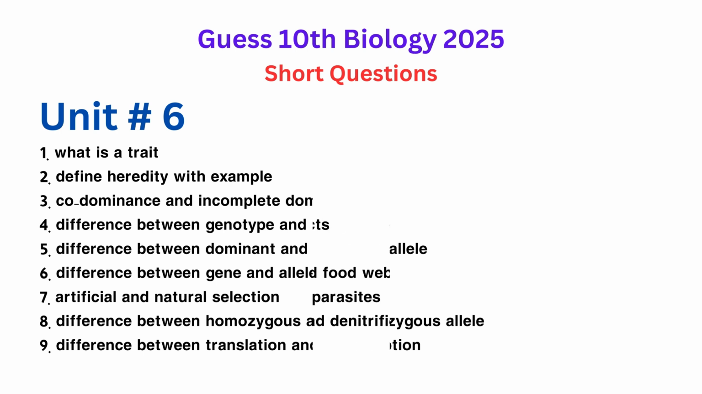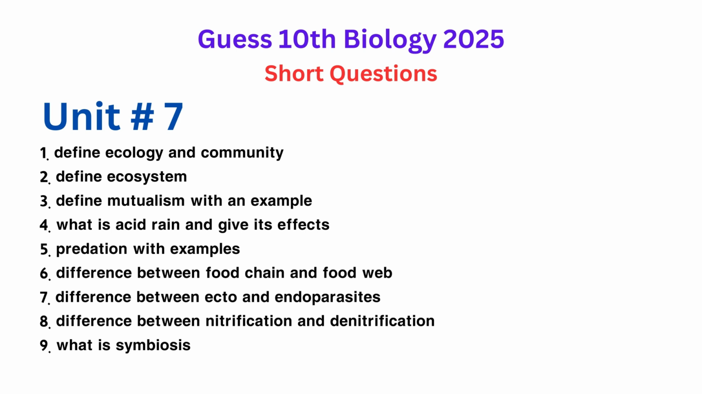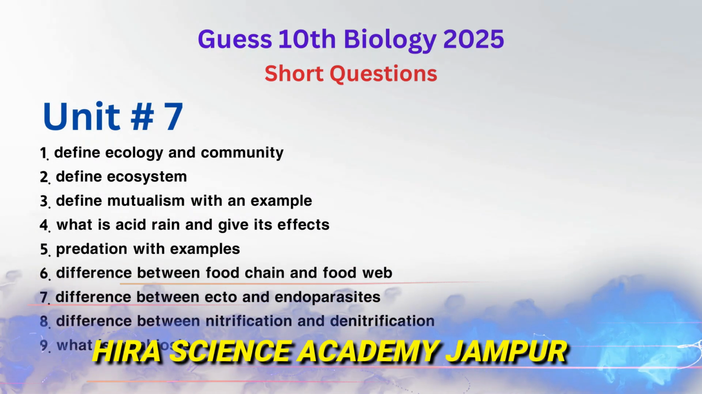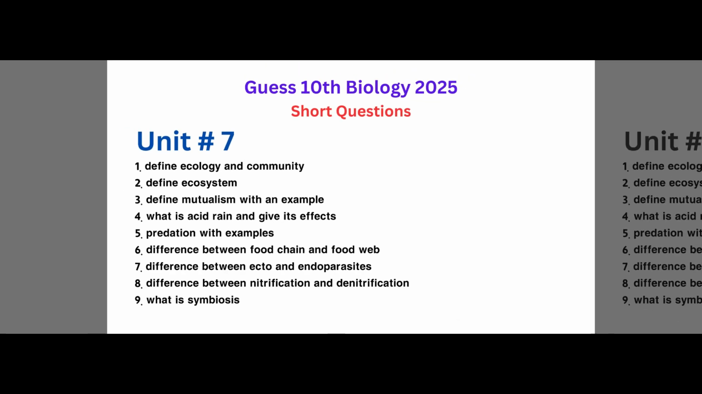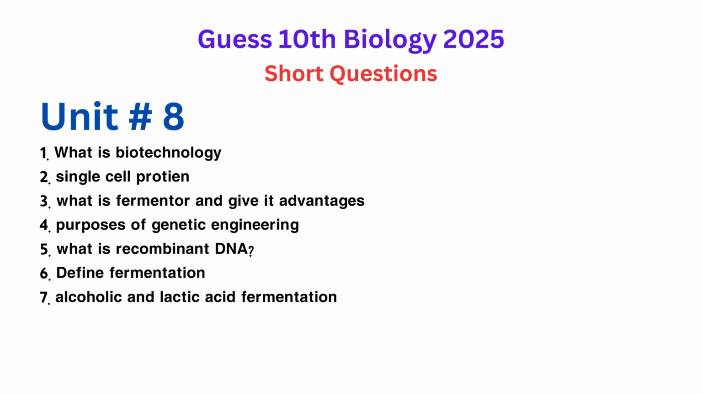Unit 7, Ecology. 1. Define ecology and community. 2. Define ecosystem. 3. Define mutualism with an example. 4. What is acid rain and give its effects? 5. Predation with examples. 6. Difference between food chain and food web. 7. Difference between ecto and endoparasites. 8. Difference between nitrification and denitrification. 9. What is symbiosis?